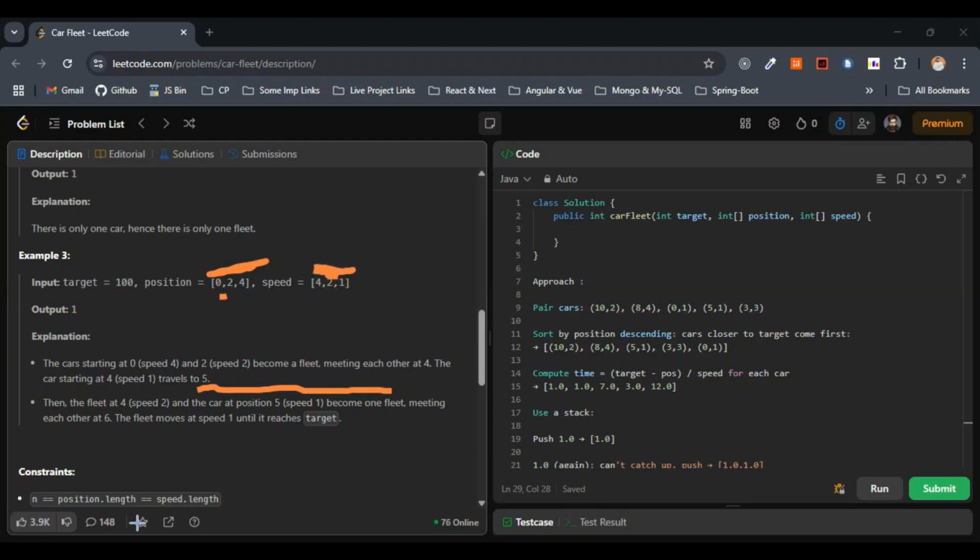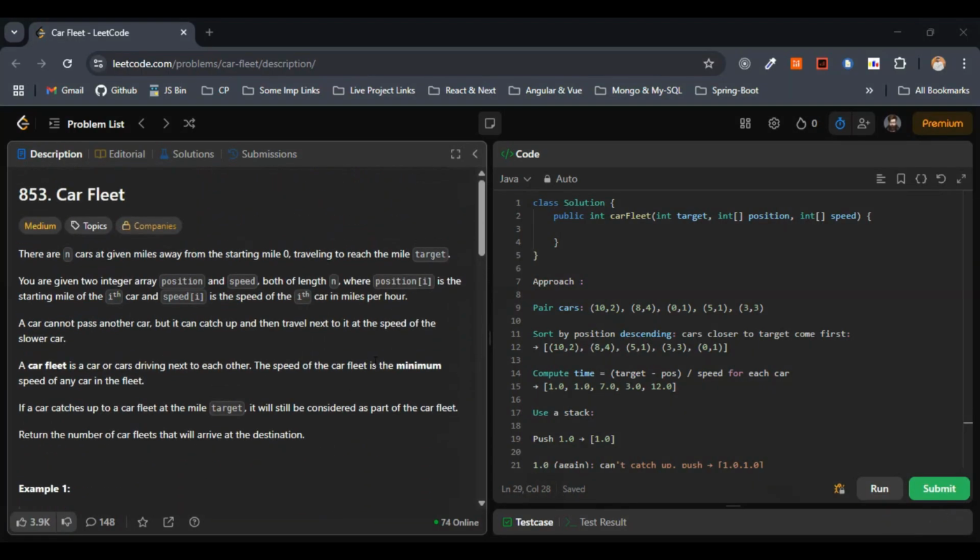become one fleet, meeting each other at 6. So the fleet moves at speed 1 until it reaches the target. So in this case we need to return 1, because we have only one fleet forming here. I hope the third example is also clear.